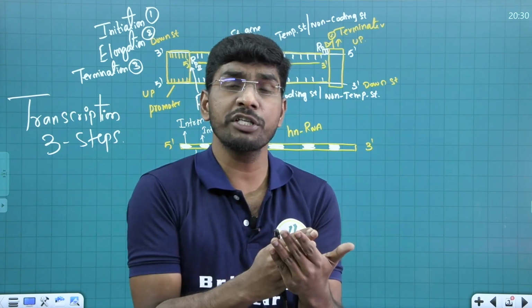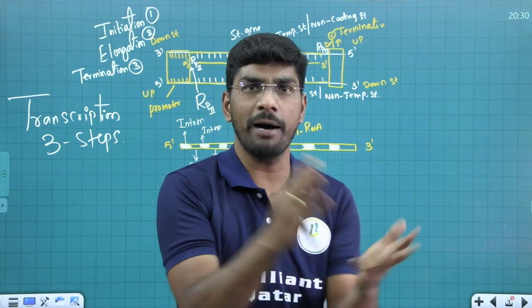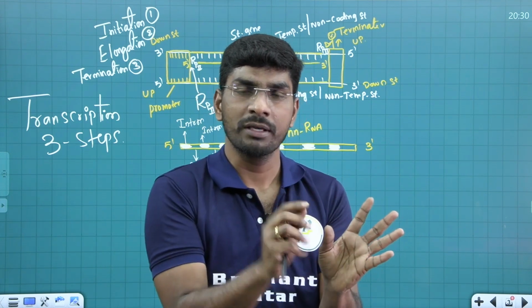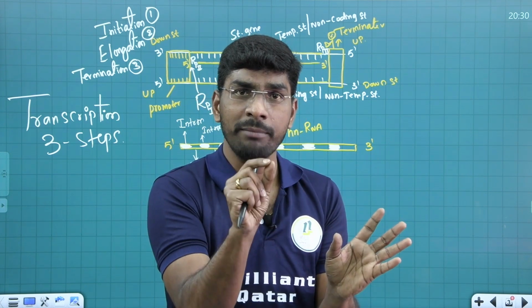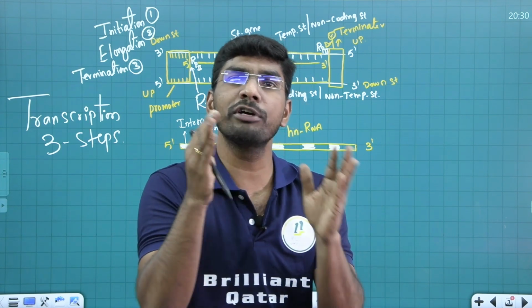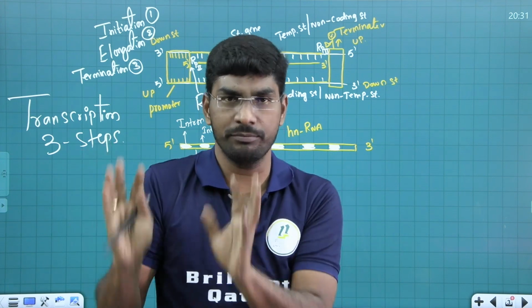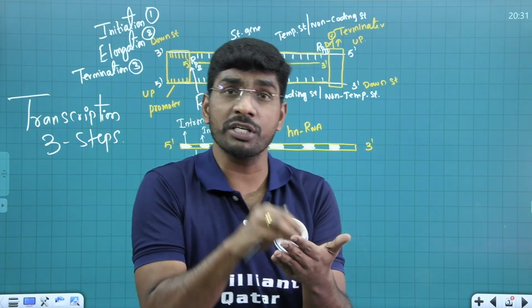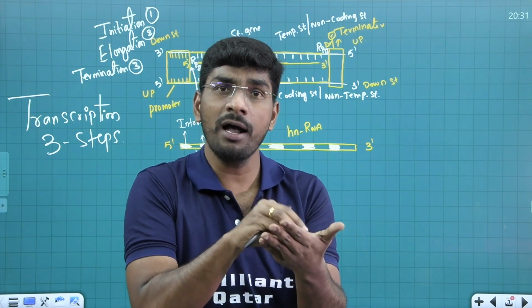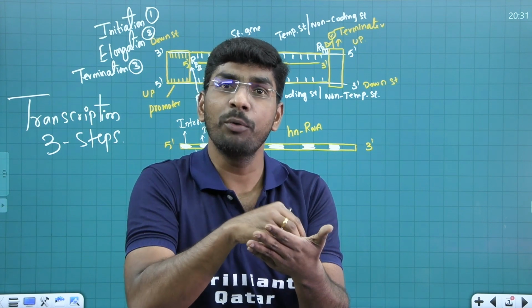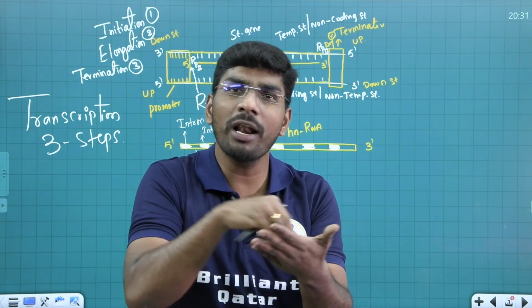I am sending one message to one student. Just assume Diya. I am sending one message to Diya, a 12th grade student. Diya, tomorrow, at a particular time, a particular chapter, you are going to have a class in Brilliant. I am just sending the message. But when I'm sending the message, I'm also mentioning, hi Diya, how are you? How are your studies going? What food did you have today? That is all I'm mentioning here.